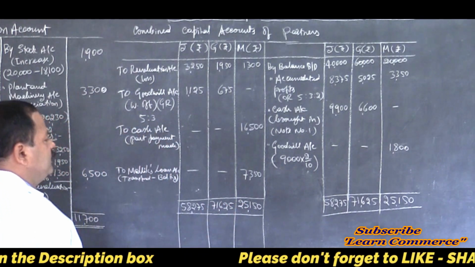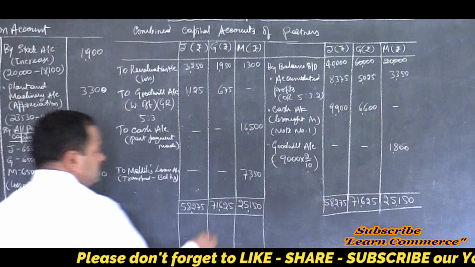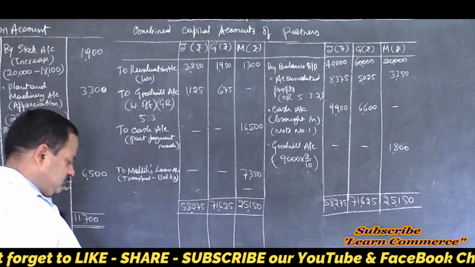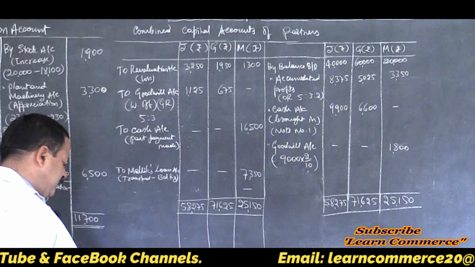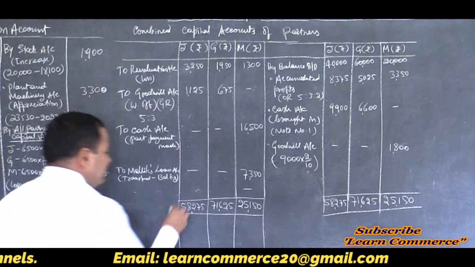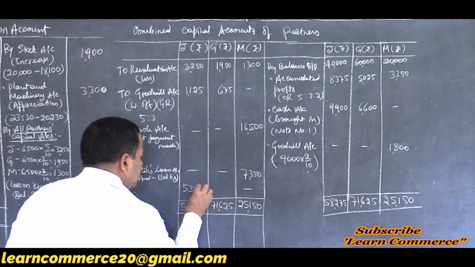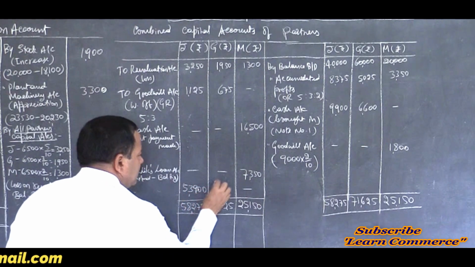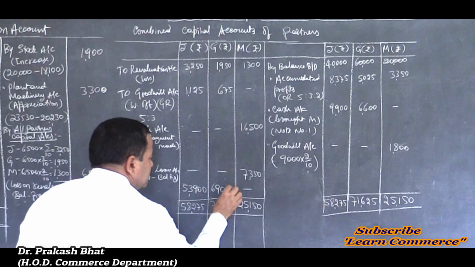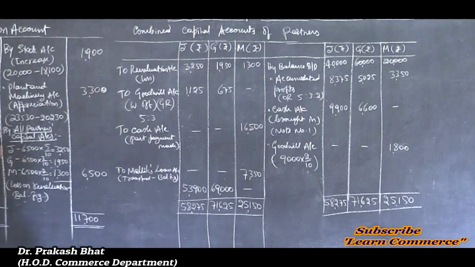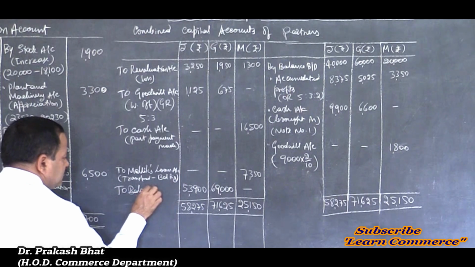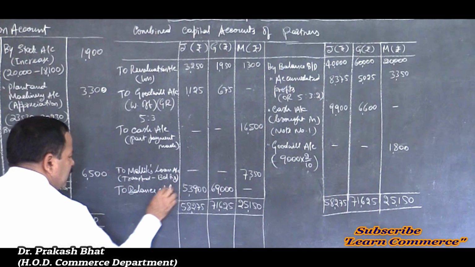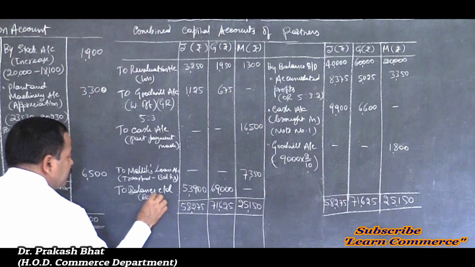Now find out the difference. That comes to 53,900 and 69,000. So right there, to balance carried down, balancing figure.